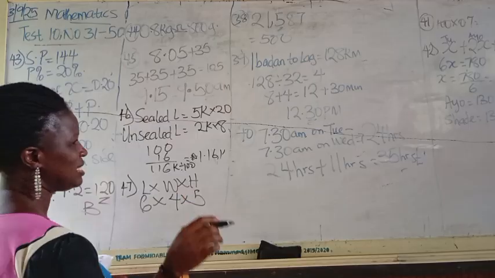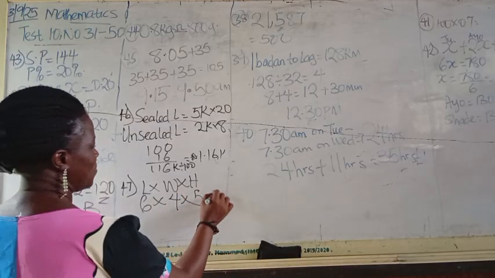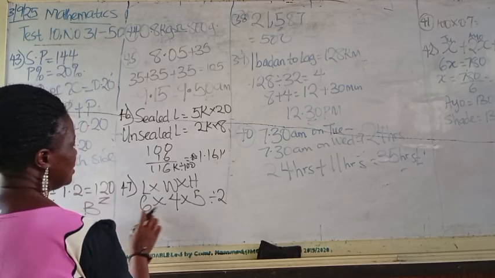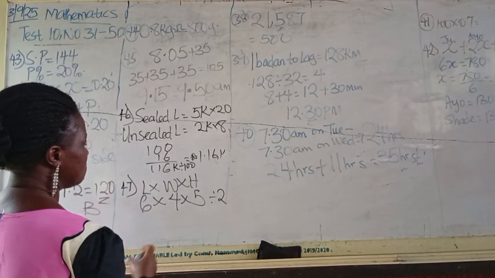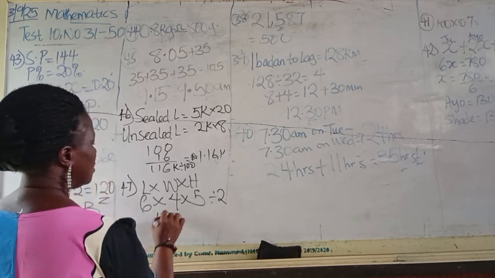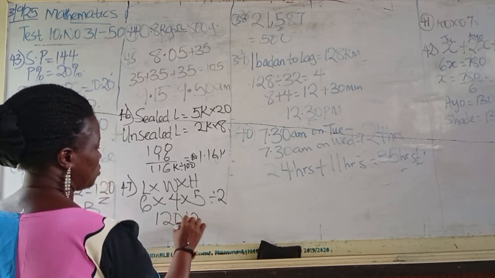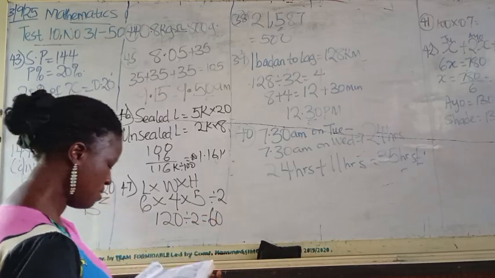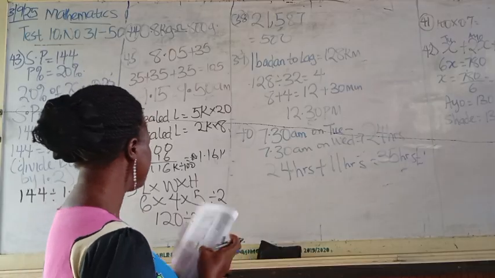But the question is, it is half full. So whatever answer we get here, you divide it by 2 to get our final answer. 6 times 5, that is 30. 30 times 4, that is 120. So we have 120 divided by 2 because it is half full, and that gives us 60 centimeter.